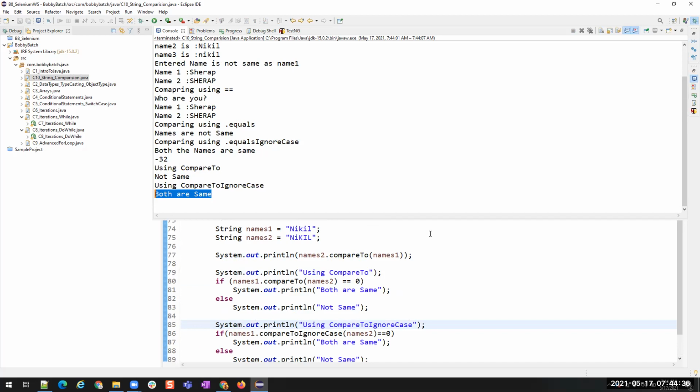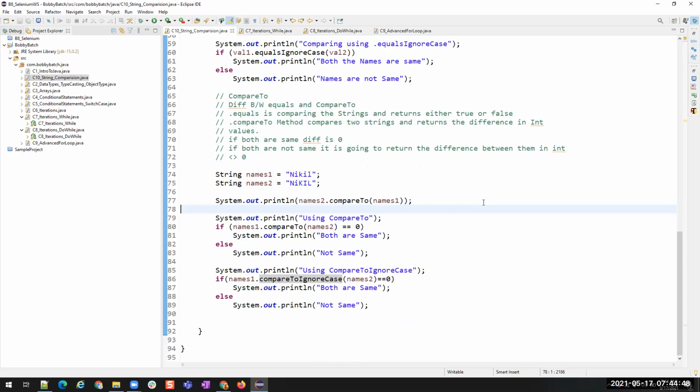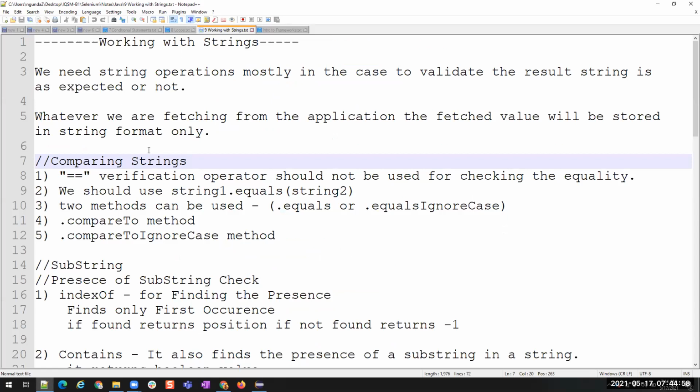Yes, we have two methods, dot equals and dot compareTo. If you want to ignore the case sensitivity, then we have dot equalsIgnoreCase and dot compareToIgnoreCase. So these are the methods that will be used to compare the strings. Clear? So we are done with the initial operation, that is comparing strings.